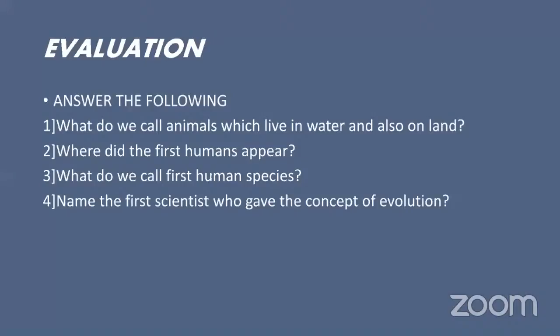See, the third question is: what do we call the first human species? Beta, it is called primitive man. And primitive means first. So it is called the primitive man.